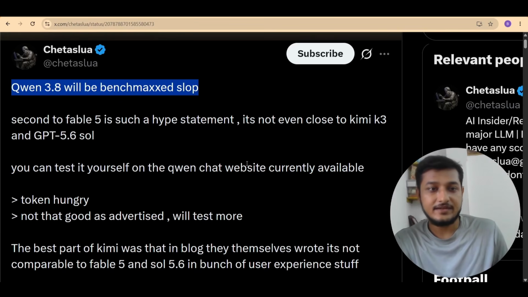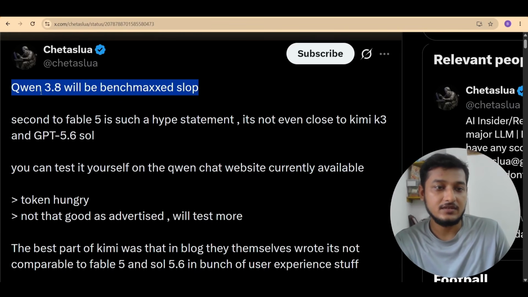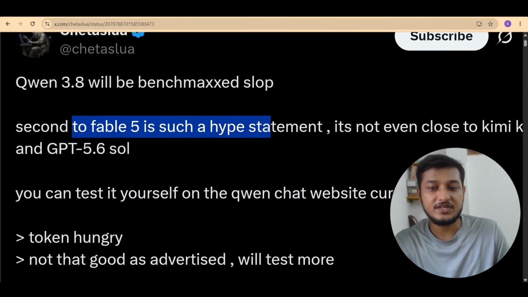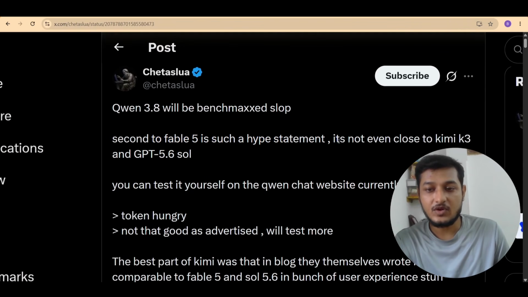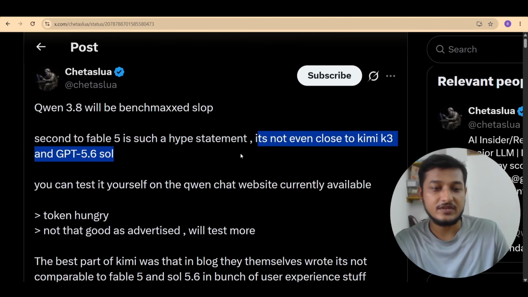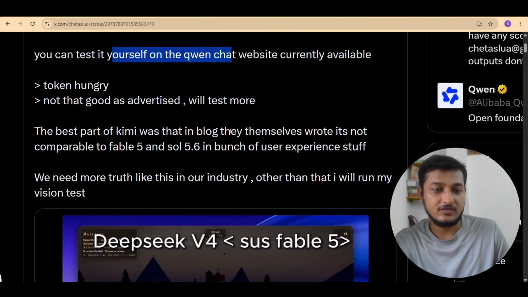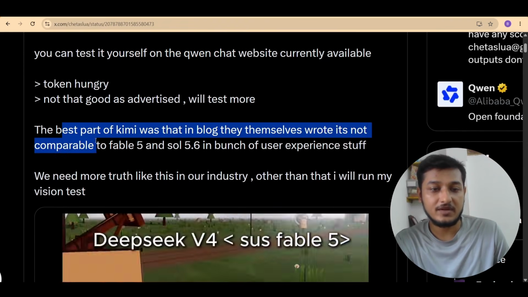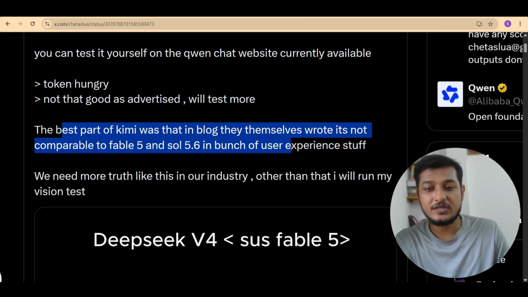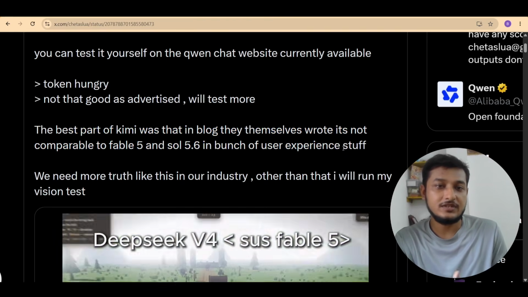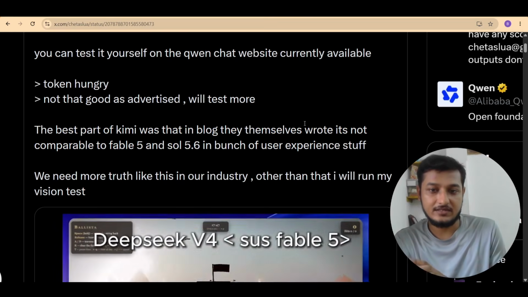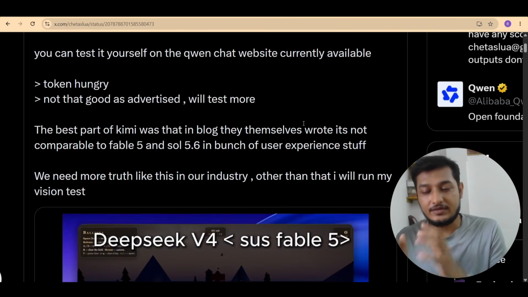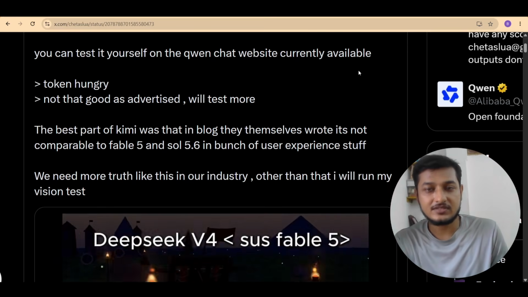And not only am I saying that, here you see that this is one post, and he posted Qwen 3.8 will be benchmaxed slop. Second to Fable 5 is such a hype statement, and it is not even close to Kimi K3 and GPT 5.6 Sol. You can test it yourself on Qwen chat. And the best part of Kimi was that in their blog they themselves wrote it is not comparable to Fable 5 and Sol 5.6 in a bunch of user experience stuff. So they literally agreed officially that they are not close to Fable 5 or Sol 5.6, but they are trying to get the same kind of performance. And I was kind of happy.